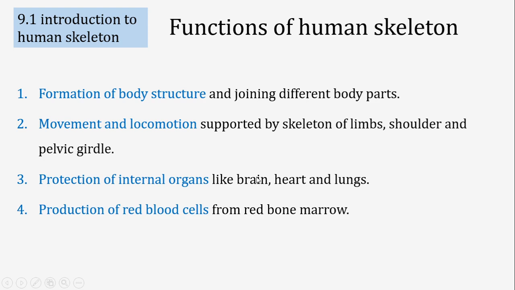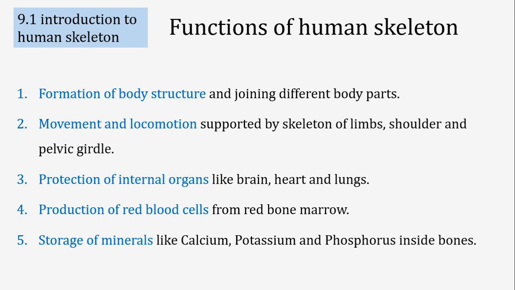The human skeleton also provides the site of production of red blood cells, because, as we will know in later discussions, inside the bones of the human skeleton there are parts called red bone marrow, from which red blood cells are produced, and also in the bones there is yellow bone marrow from which white blood cells and platelets are also produced.